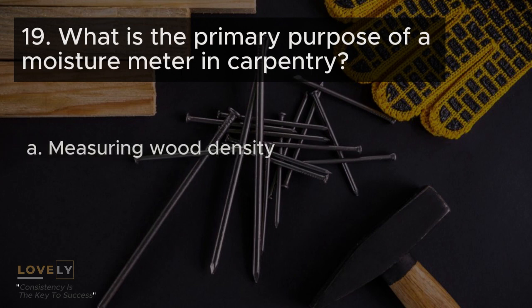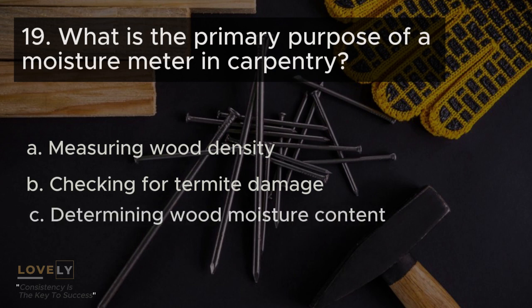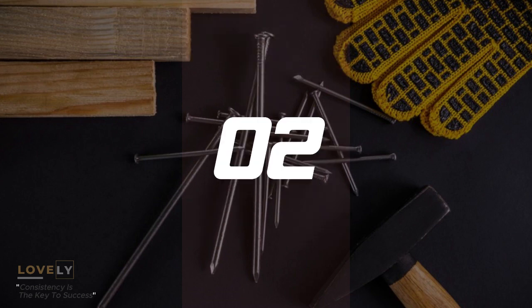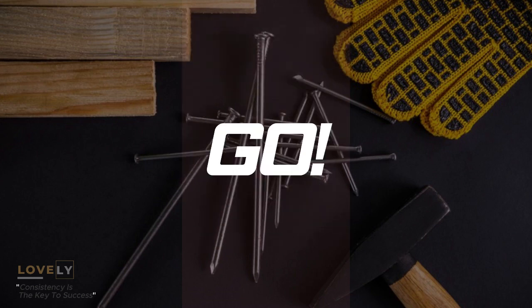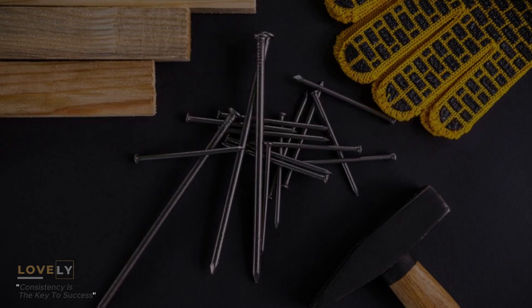19. What is the primary purpose of a moisture meter in carpentry? A. Measuring wood density. B. Checking for termite damage. C. Determining wood moisture content. D. Verifying joint strength. Answer: C. Determining wood moisture content.